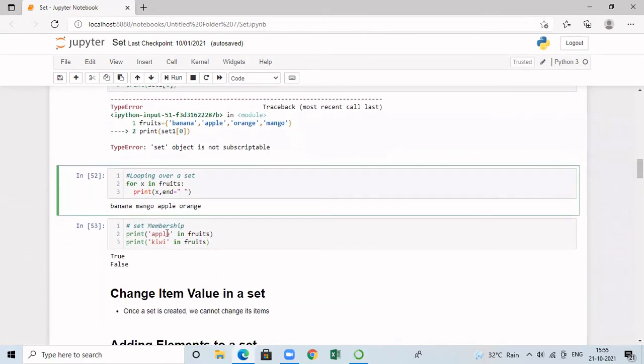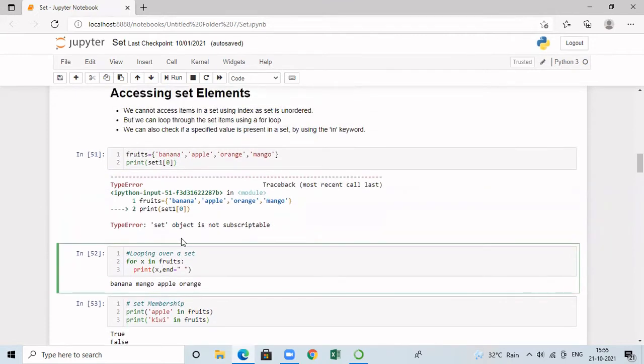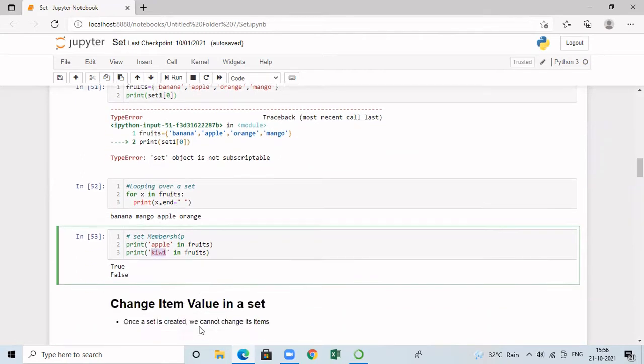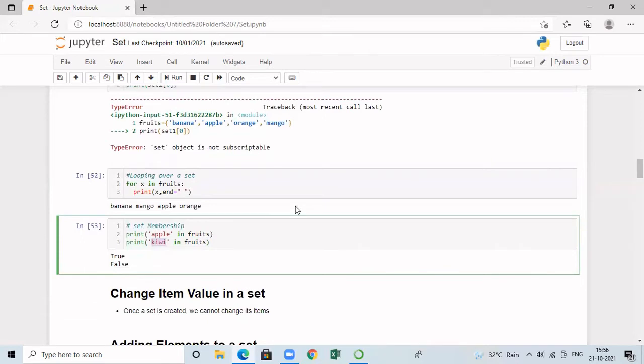And I can check whether a value is present in a set by means of the in keyword. So here I'm trying to check whether apple is present in the fruits set. Here apple is present in the fruits set, therefore it will give me True. And here I'm checking whether kiwi is present in fruits. It is not present, therefore the answer will be False.